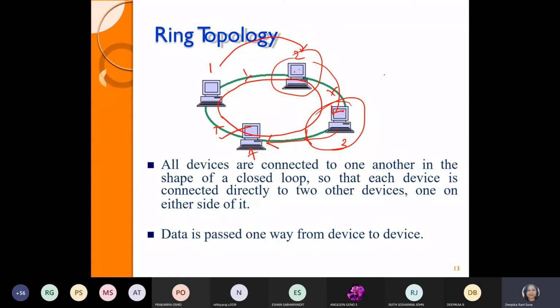And another major drawback is, see, if the loop is failed, it won't maintain a ring structure, right? In any case, the loop is failed, it won't maintain the ring architecture, which is the main criteria of the ring topology. So at that time it will affect the connection for the other links.